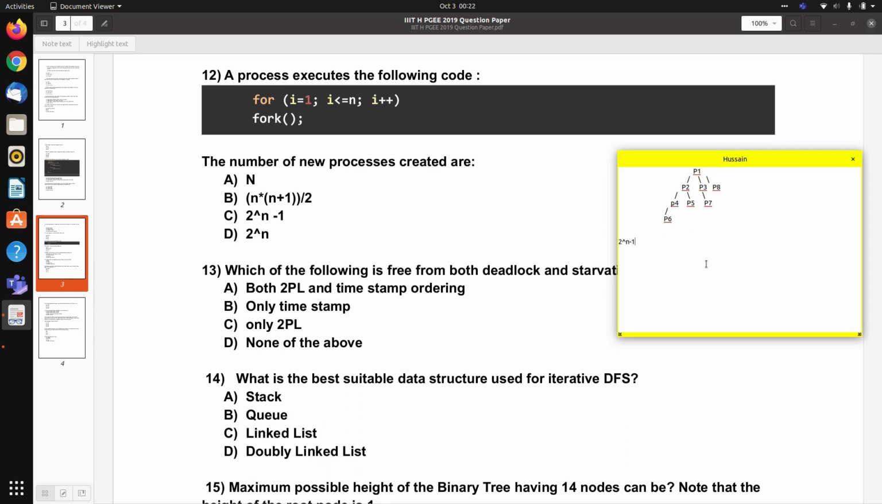Now please try to recall the case for n equal to 2. We had P1, P2, P3 and P4 there. So there were 3 child processes. So 2 power 2 minus 1, which is 4 minus 1, equals 3 child processes and 1 parent process. So the number of new processes created is 2 raised to n minus 1. So option C is the correct answer for question number 12. Let's move on to the next question.